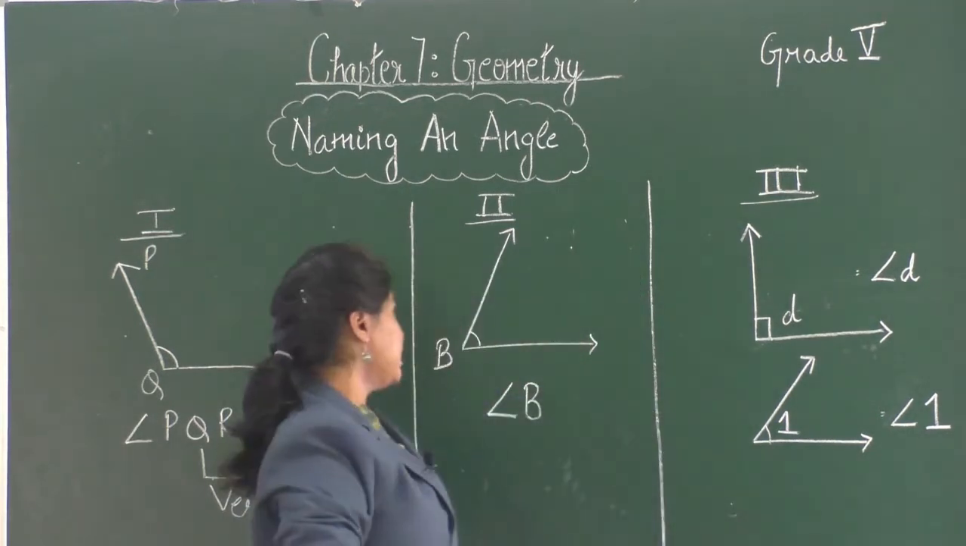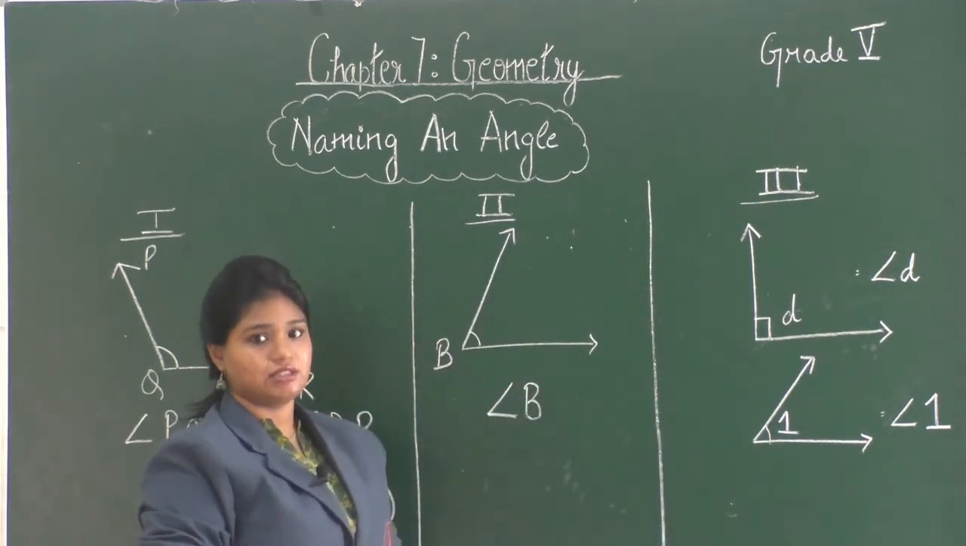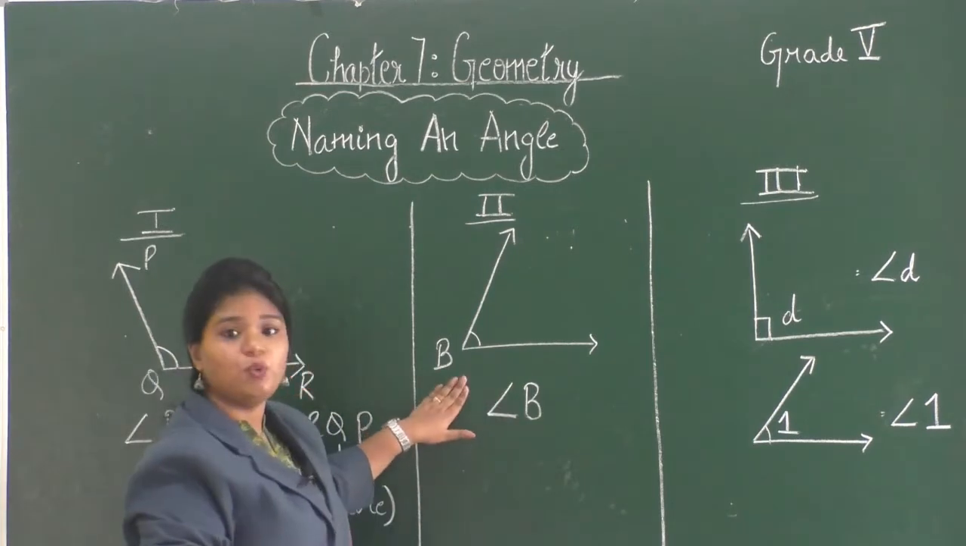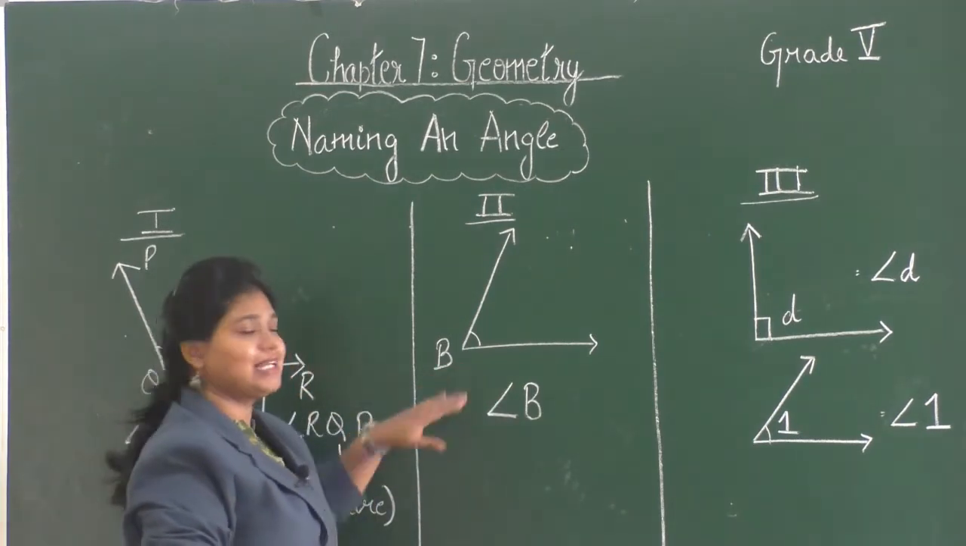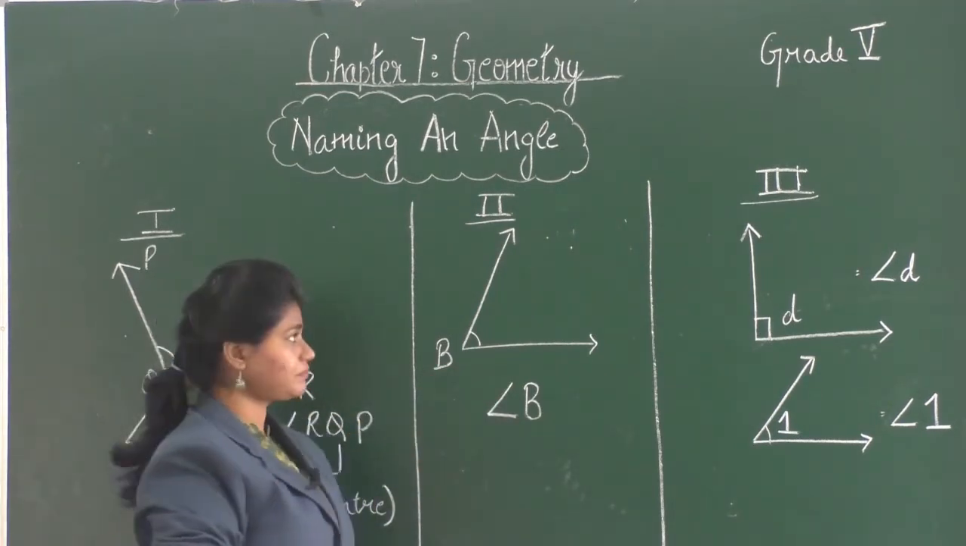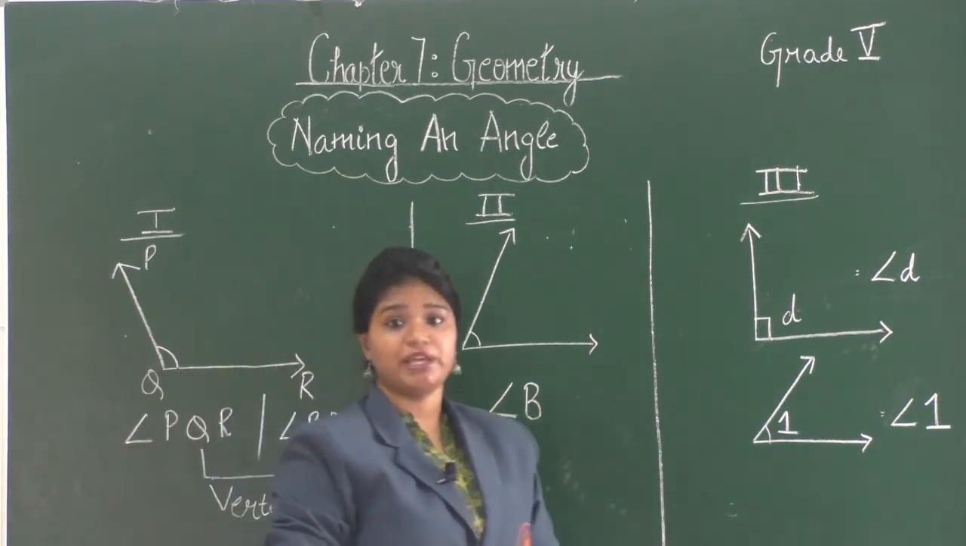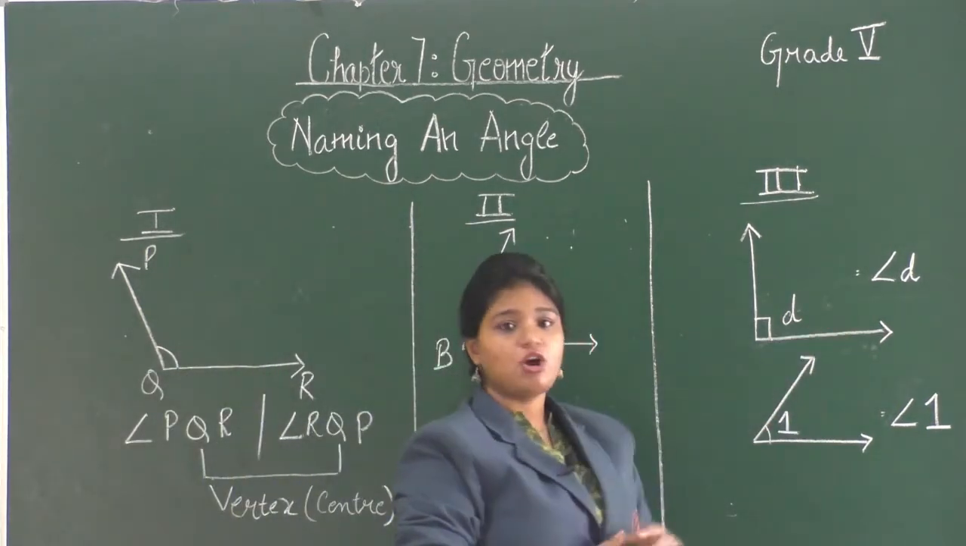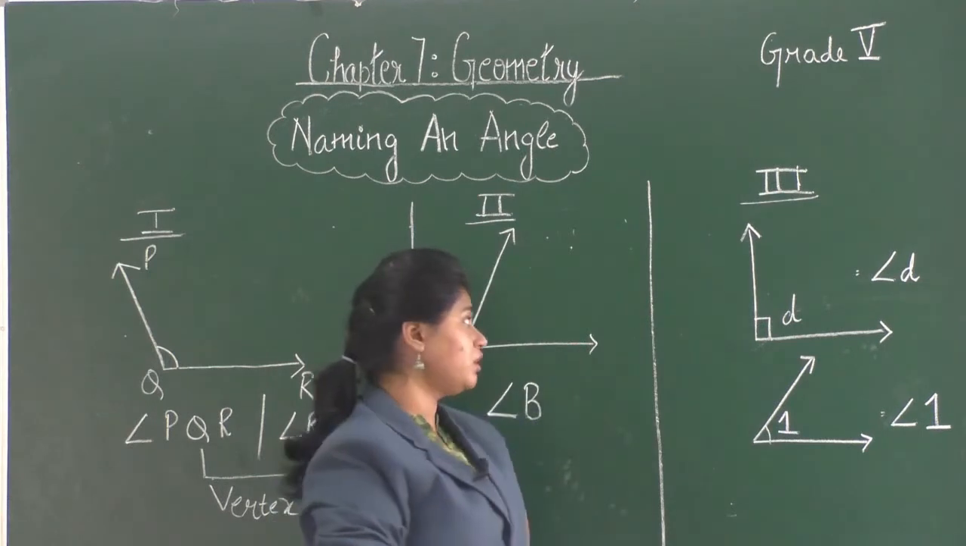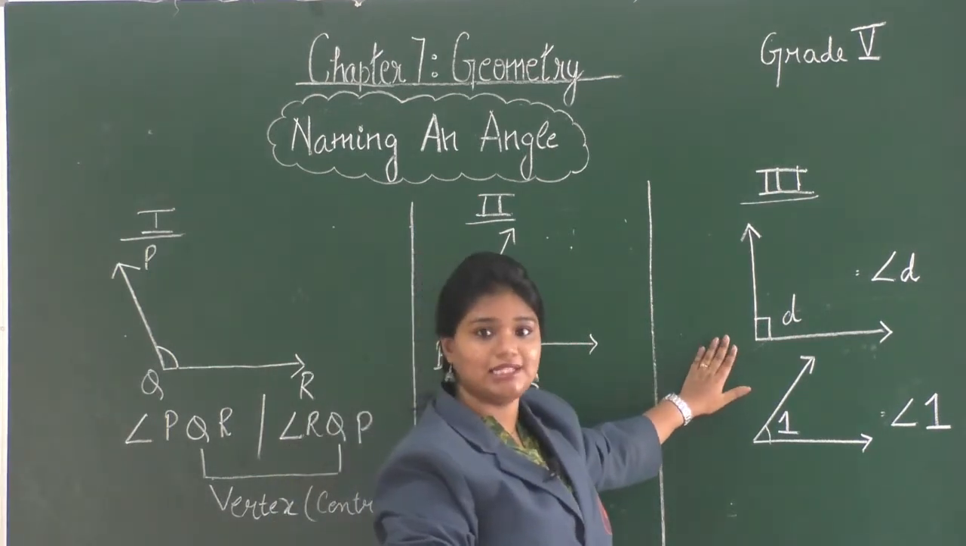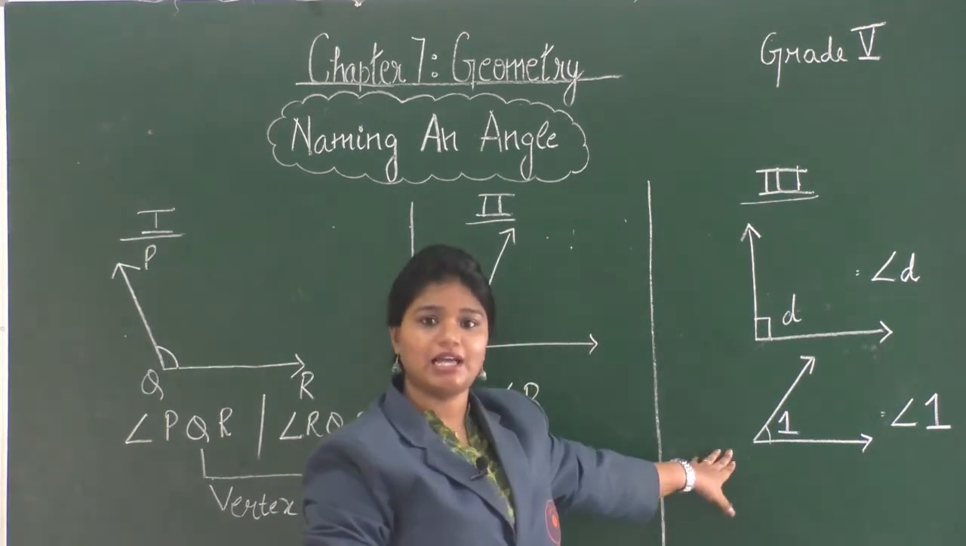The second way is by using a single letter, that is the letter of the vertex. So, I can name this angle as angle B. The third way is by using small letters or by numbers. So, here we can represent this angle as angle D and this angle as angle 1.